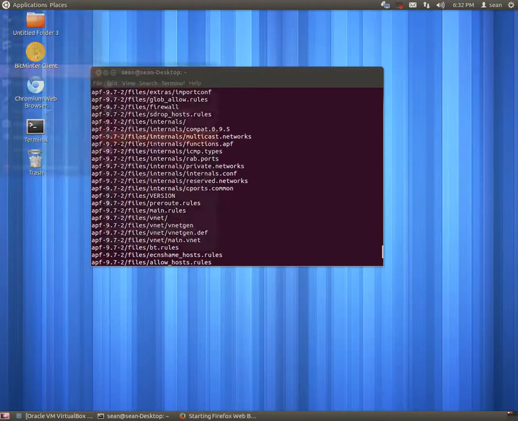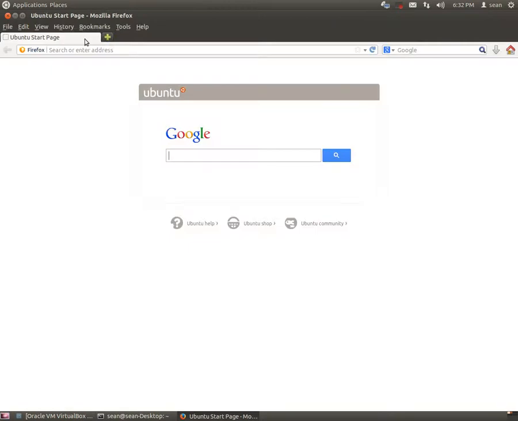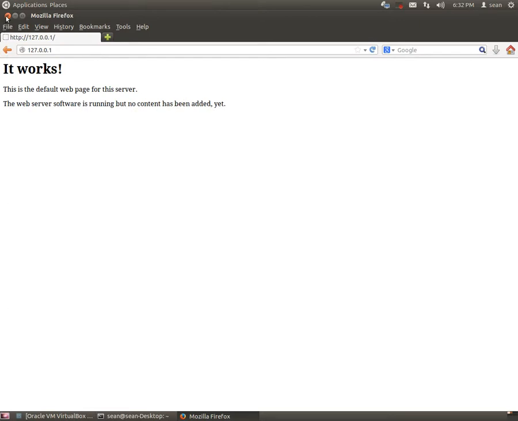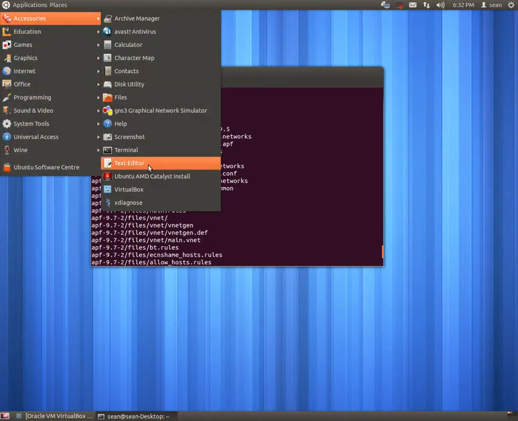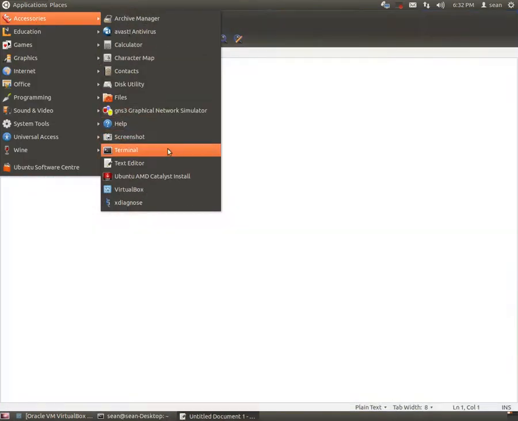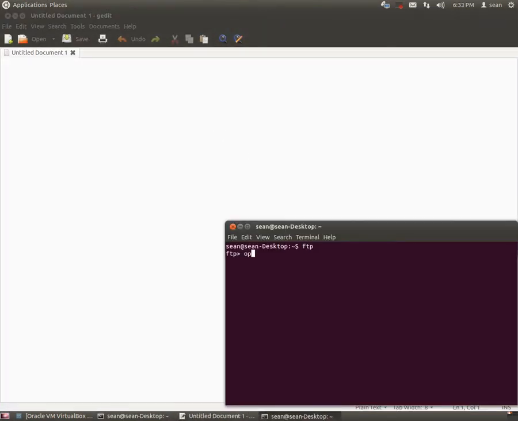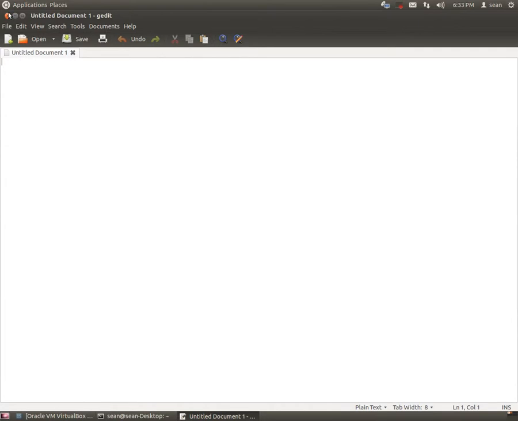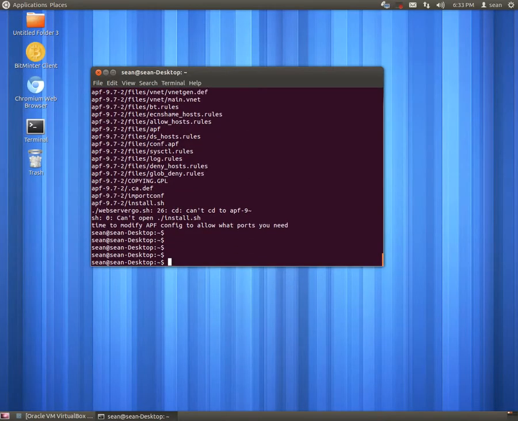So the first thing we want to do is go ahead and check our web browser. Let's point it to localhost. We should see a web server here. Yep. Perfect. Okay, let's see if FTP was installed correctly. FTP, open. Oh, perfect. So the FTP server is up. And there we have it.